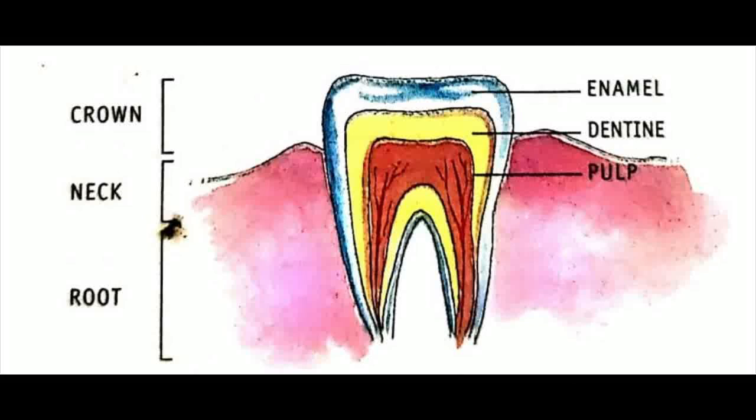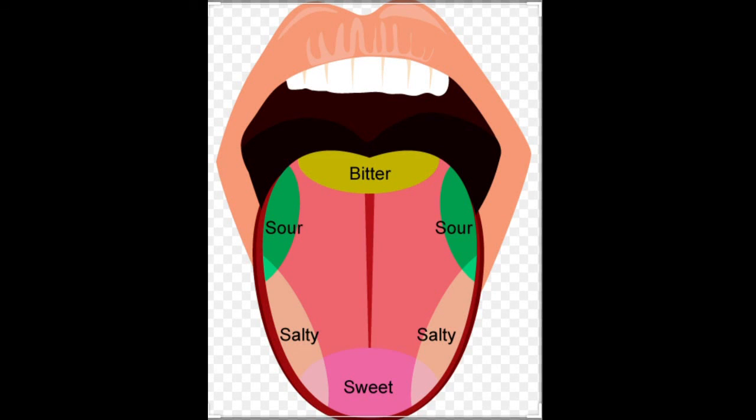This tooth cavity, or tooth decay as it is called, causes severe pain and even the removal of teeth. So children, brush your teeth properly because chewing is a very important part of our digestion. We'll learn that later. Now, how can one forget the fleshy muscular organ in our mouth, which is the organ of taste? Yes, the tongue. Does this have any role to play in digestion?